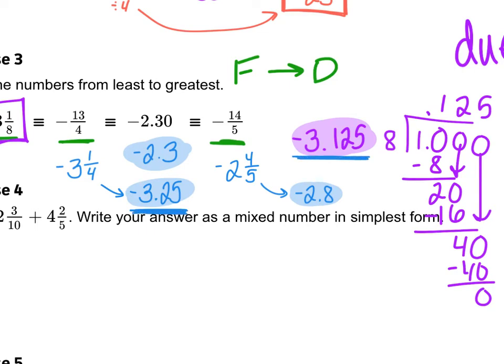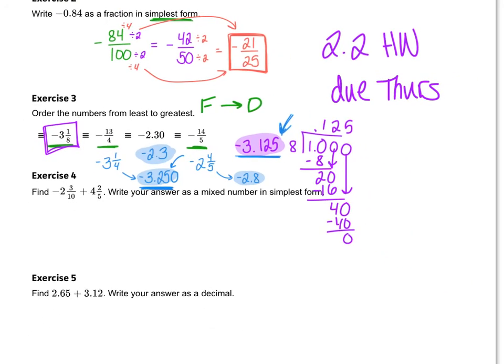And so I'm looking at either this one or this one as the number that's the most negative. So this one has 3 decimal places. This one does not. So before you say, well, 125 is bigger than 25, it's not fair for this one to have 3 decimal places. Maybe I should put a 0 right there and make that one have 3 decimal places. And now you can see that 250 or 0.25 is bigger than 0.125. So our smallest number, if I'm arranging them from least to greatest, is negative 3.25. And then our next smallest number will be the negative 3.125.